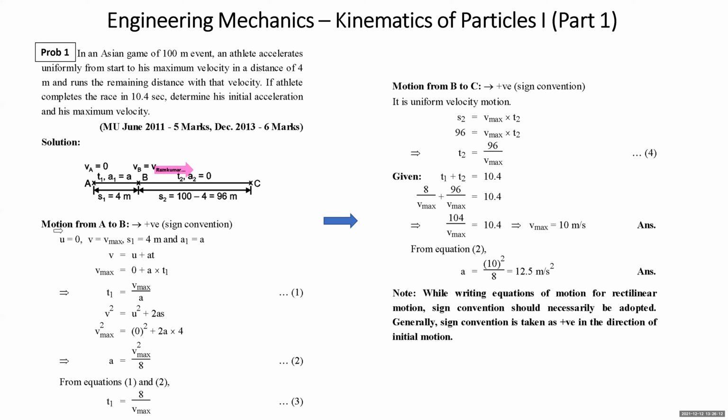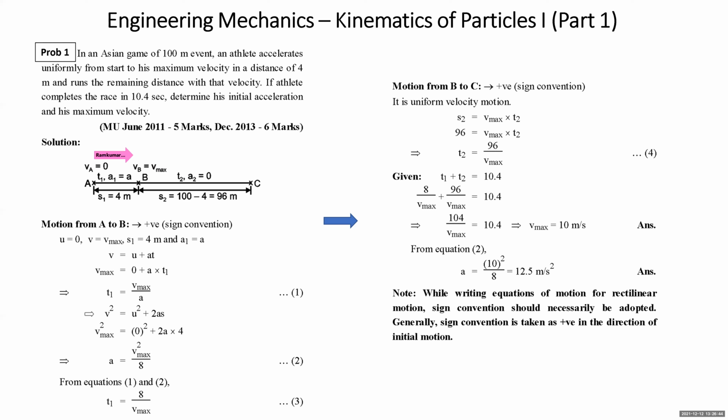So initial velocity is 0, that is velocity at A. V is V maximum. S is the displacement covered from A to B, distance covered is 4 meter. Acceleration of the first segment of the motion is A. Now students, can you see that here V is into consideration? If V is into consideration, then we should apply the equation V is equal to U plus AT. V is velocity at B, that is V max, U is 0 at A, into T1. A is acceleration of the first segment of motion. So T1 comes V max by A.